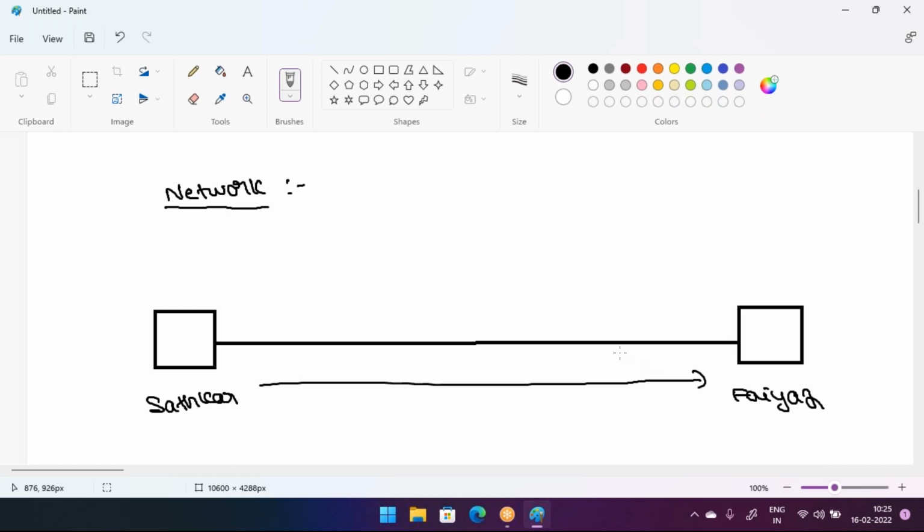But what about this computer being in one location, maybe the Delhi office, and this device in the Mumbai office? Can we connect them? Yes, we can do it.